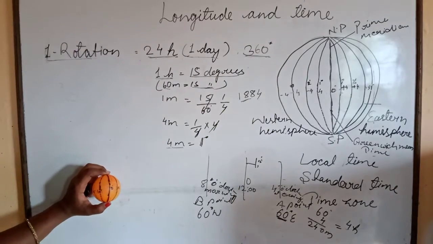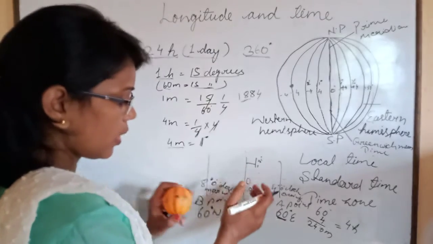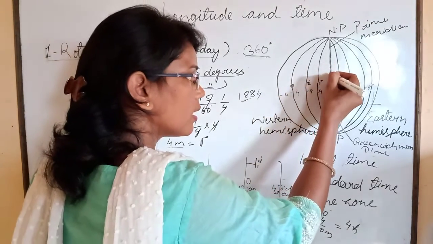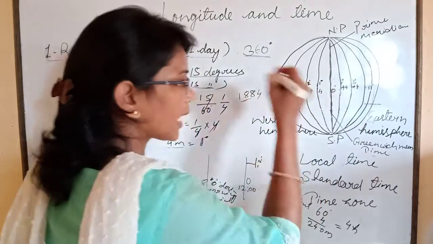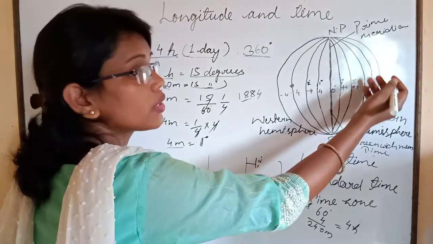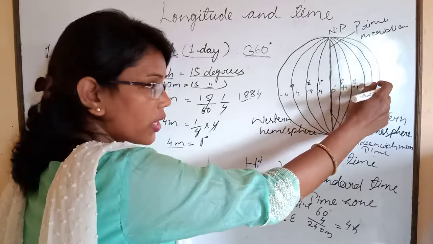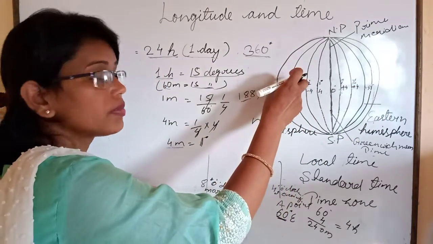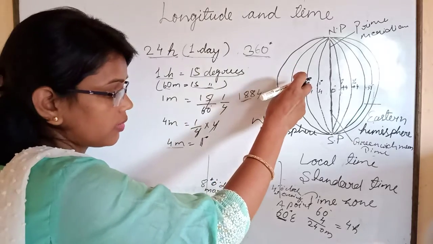So children, you can see, when the prime meridian, 0 degree, receives noon time, in the eastern hemisphere, Japan, Tokyo has evening, and the USA, New York will have what?